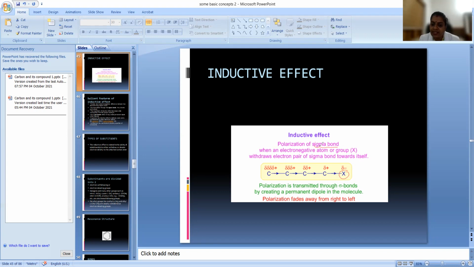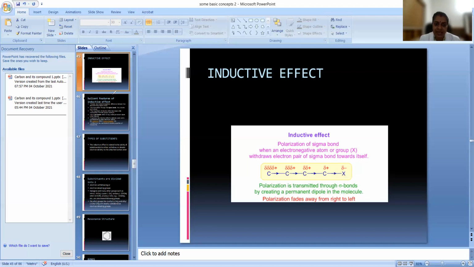Clear? So, polarization of the sigma bond. This is the sigma bond. Polarization of the sigma bond when an electronegative atom or group withdraws the electron pair of the sigma bond towards it, that is called the inductive effect. So we understand that polarization is transmitted through the sigma bond and it is a permanent effect, because a permanent dipole is created in the molecule. And we understand that when moving from here to here, that effect is going to decrease. So that is the inductive effect.